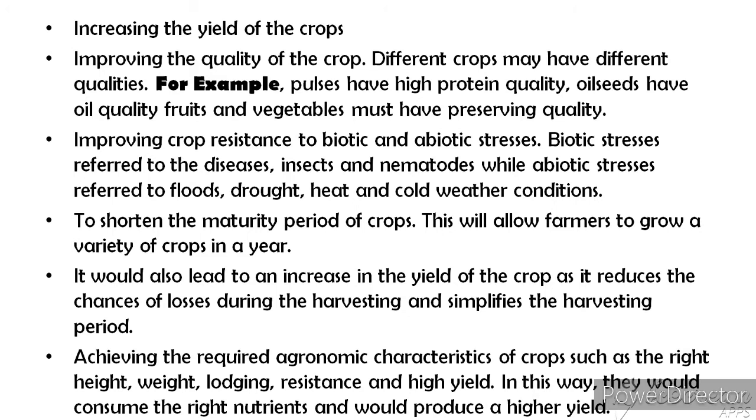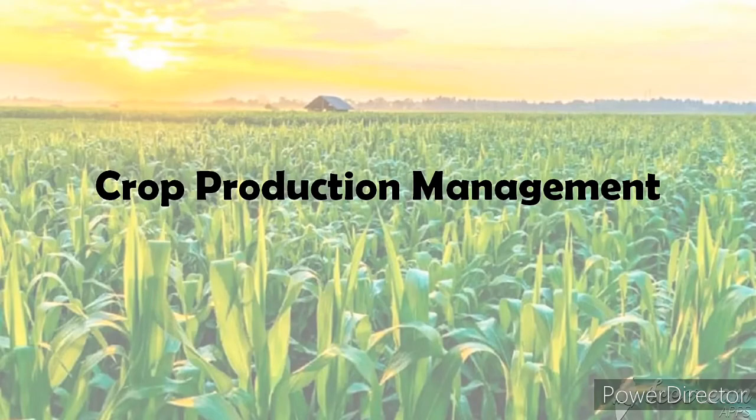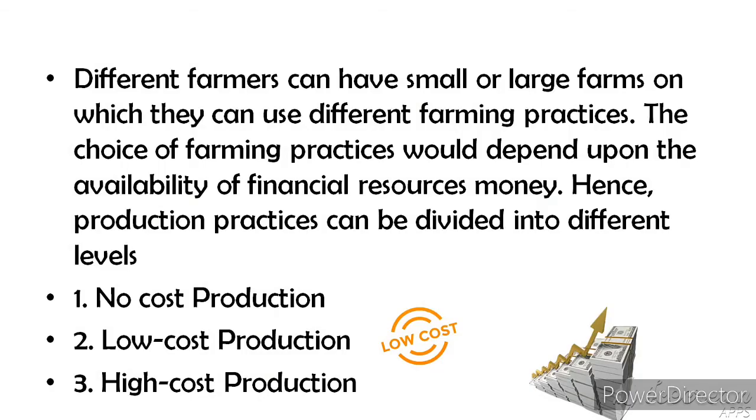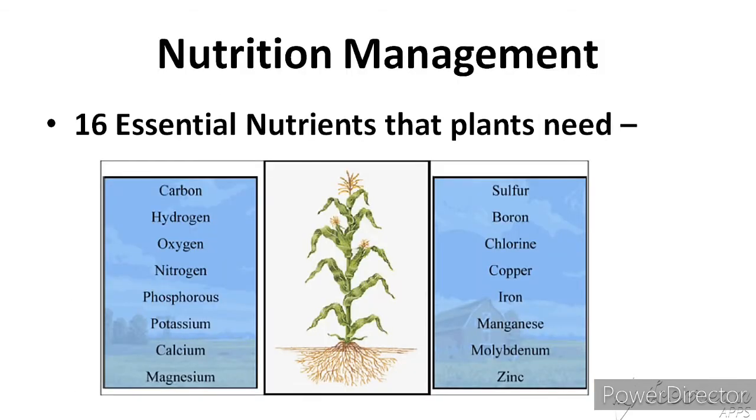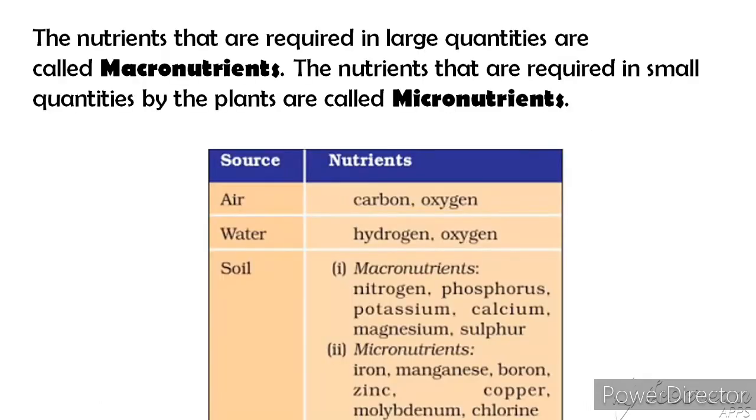The next one is crop production management. It involves different practices carried out by farmers to achieve high standards of crop production. The different practices are nutrient management, irrigation, cropping patterns. The first one is nutrient management. Plants necessarily need 16 essential nutrients. They are carbon, hydrogen, oxygen, nitrogen, phosphorus, potassium, etc. And they get them from air, water, soil.